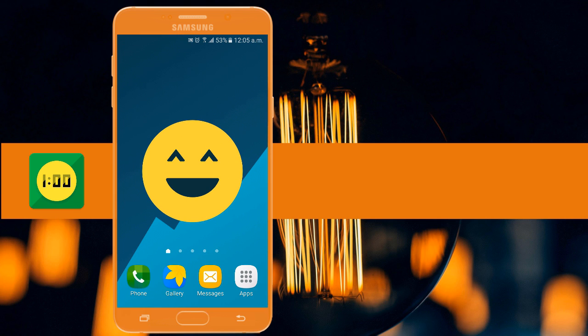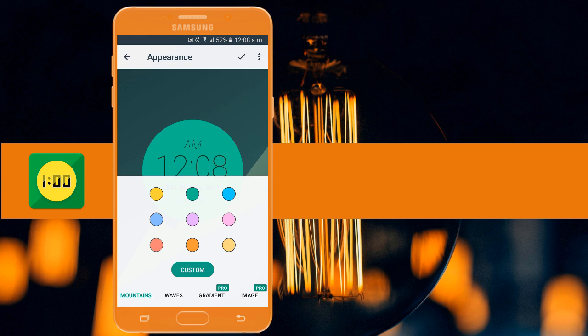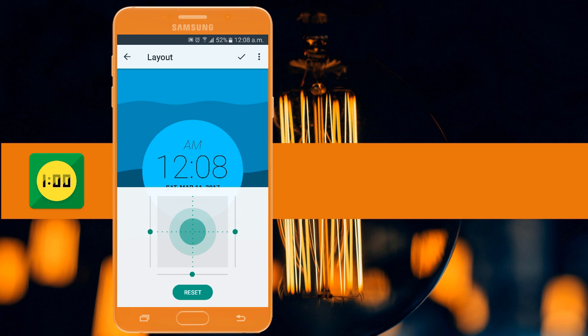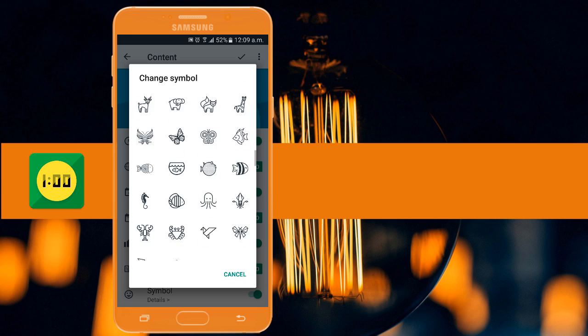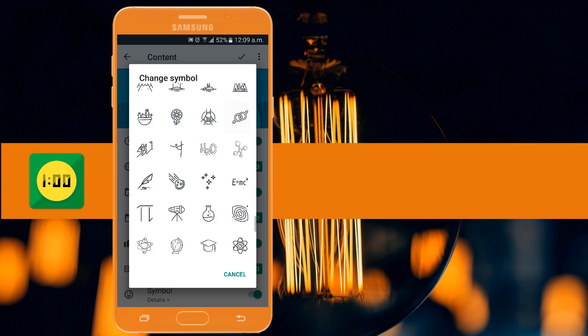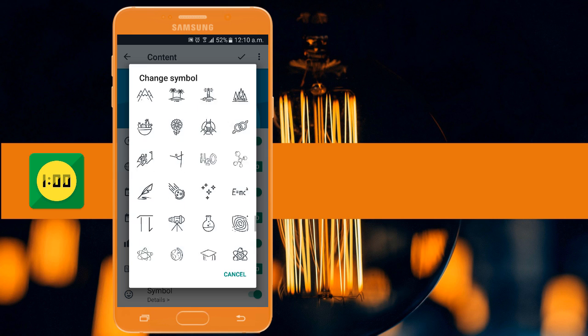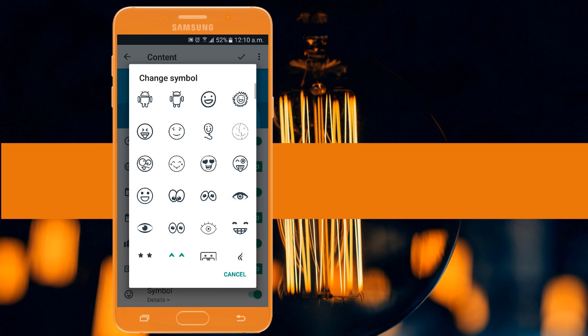Do it once and it will show you a smiley or favorite quote. If you do it again, it will show you the calendar events. And of course, you can customize the appearance, position of the circle, and the content, etc. Though it would be nice if the app showed different symbols every day. You can choose your favorite symbol from the list.